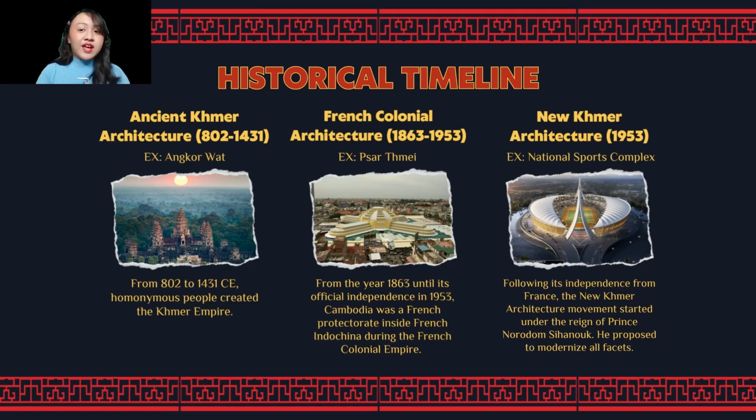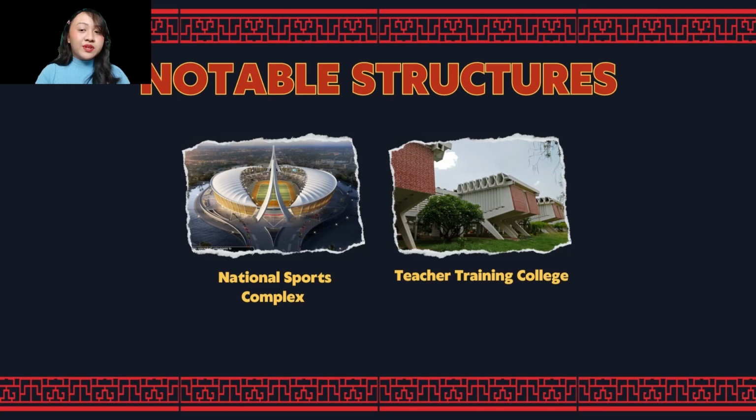The Naga tradition served as inspiration for raised walkways and utilization of moats. In the wet season, a moat's primary use is water storage. In the dry season, it served as a cooling mechanism. The National Sports Complex and the Teacher Training College are two standout instances of this strategy.